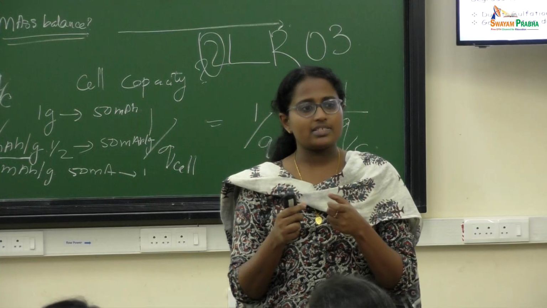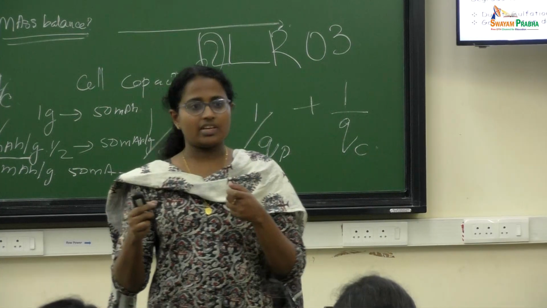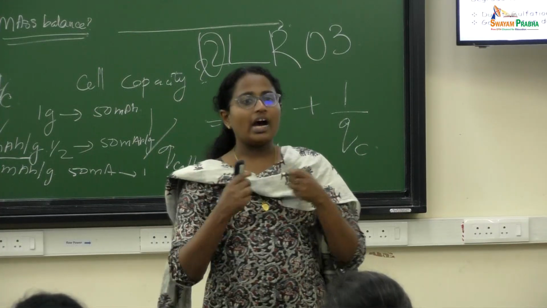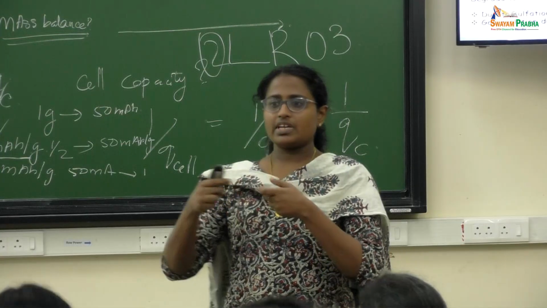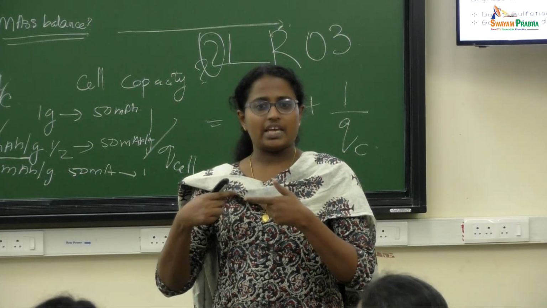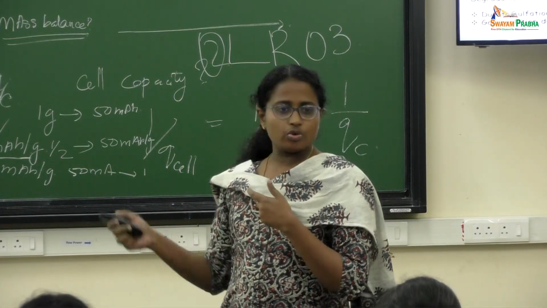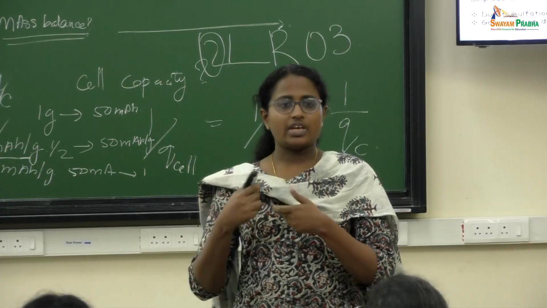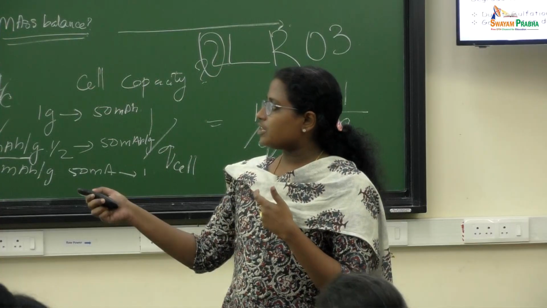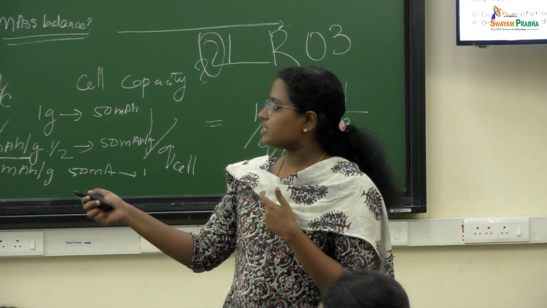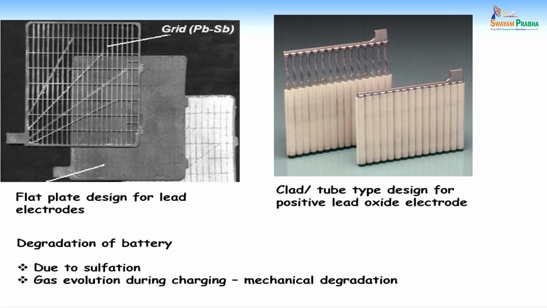But this tubular design has less surface area, so it cannot be used for high drain current applications like SLI batteries. But whenever there is a lot of shaking, it is better to use the tubular design. So depending on the design and the use, it will be used in different places. This is a flat plate lead acid battery design. This is how the lead plate looks after formation. This is how the lead oxide forms. This is the Bayer grade.